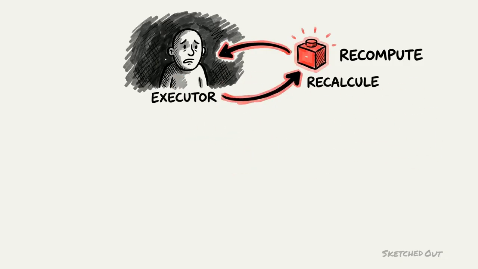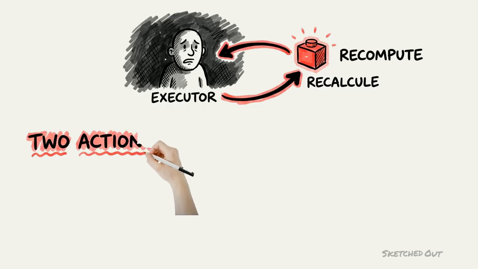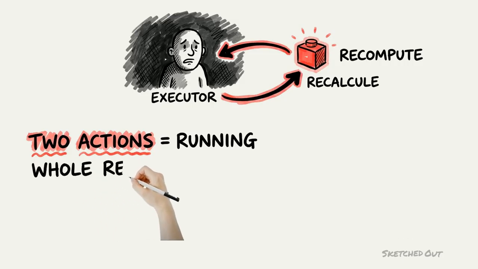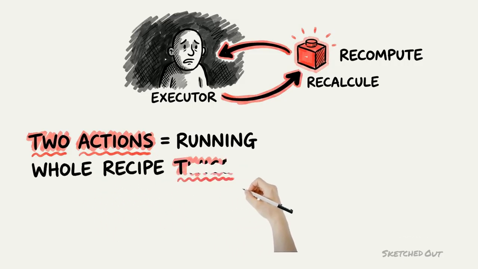There is a catch, and it explains a bewildering experience most people have early on. Because nothing runs until an action, and because nothing is kept afterwards by default, calling two actions means running the whole recipe twice. Count the rows, then write them out. And you have just read and joined and filtered everything twice over.